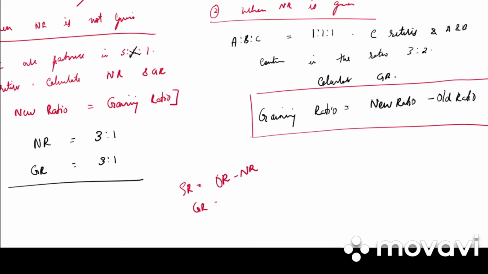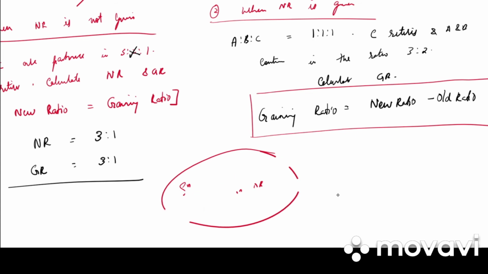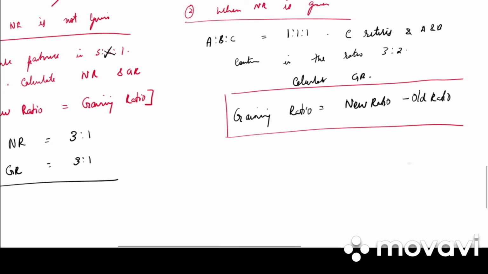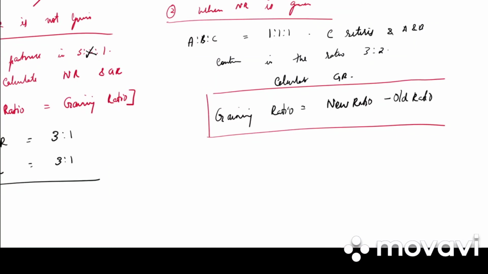But what is gaining ratio? It is new ratio minus old ratio. You have to remember this. It is very important for you to remember and you should not be confused. If you are clear with all these small things, it is very easy for you to understand the concept. So what is the formula for gaining ratio? Gaining ratio is equal to new ratio minus old ratio.